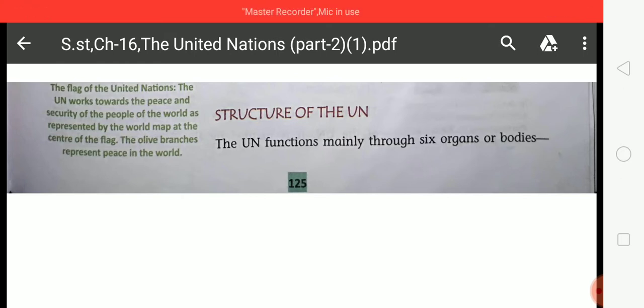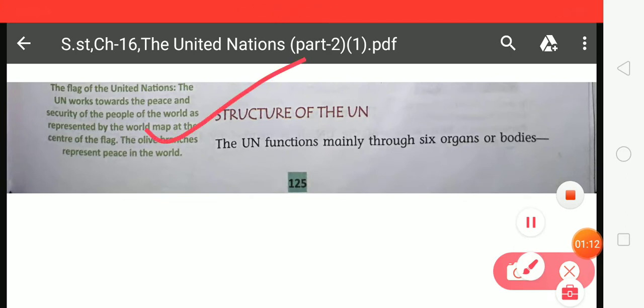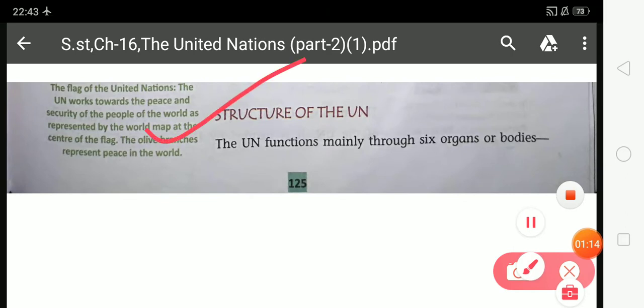Now look at the next topic. Your today's topic is the structure of the UN. The UN functions mainly through six organs. So students, there are six organs by which the UN functions.